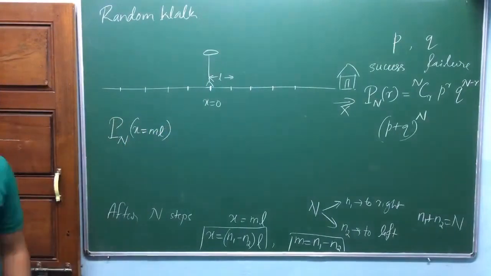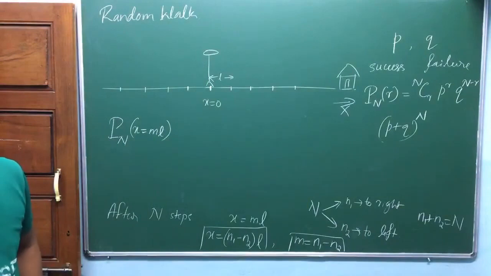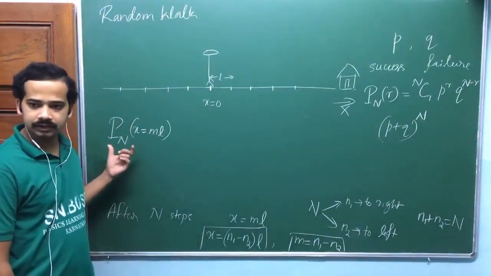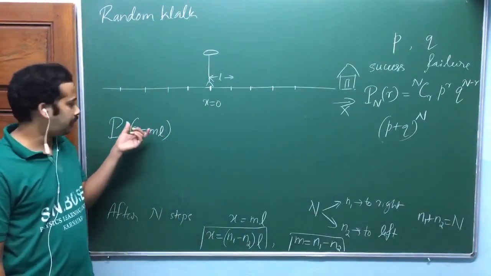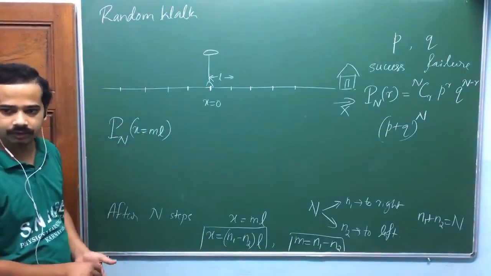After n steps, what is the probability of his being located at the position x equal to m times L? Can I write like this? After n steps, what is the probability of finding him at this location? Is that okay?